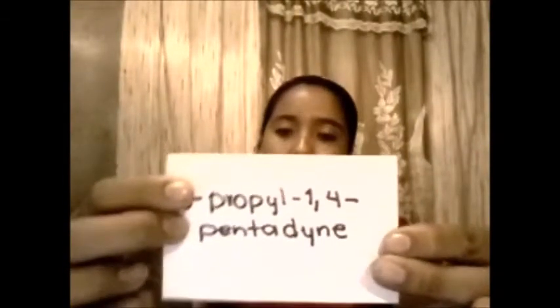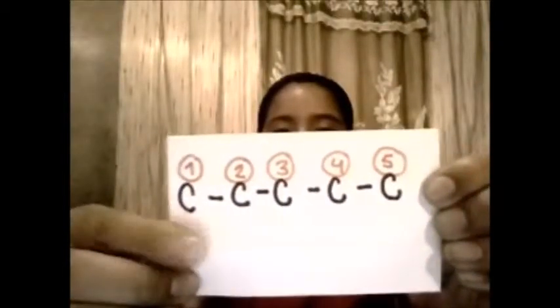Well, now I'm going to talk about how to draw a structural formula for alkanes. In this case, we have this name: 3-propyl-1,4-pentadiene. Well, the first step is to write the longest chain of carbons. In this case, it is 5 carbons. And this is 1, 2, 3, 4, 5.